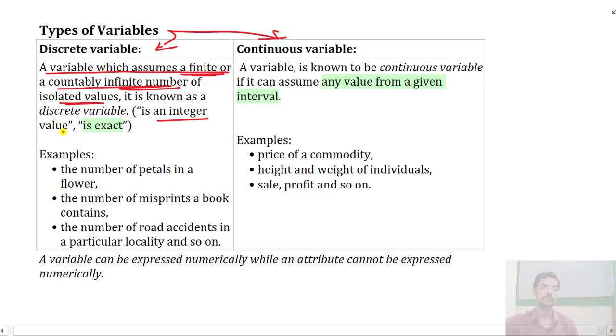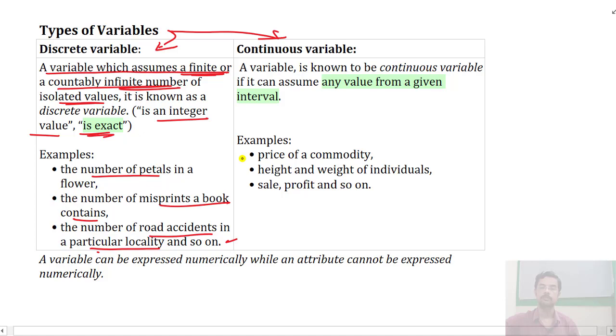A discrete variable has an integer value, or it is exact. Examples are the number of petals in a flower, misprints in a book, and road accidents of a particular locality, and so on. We can give many more examples.